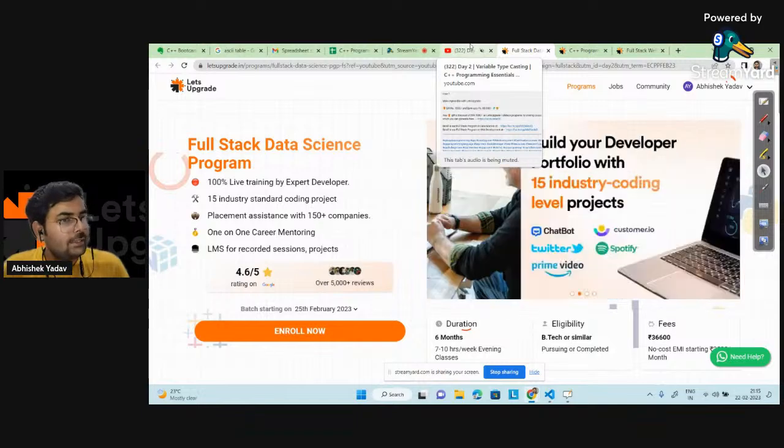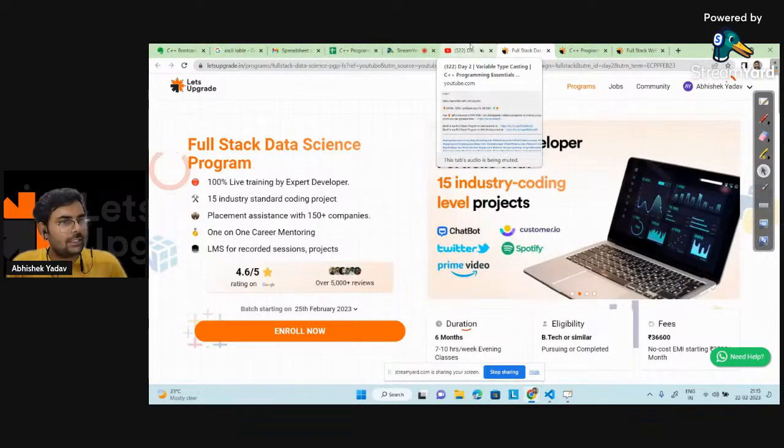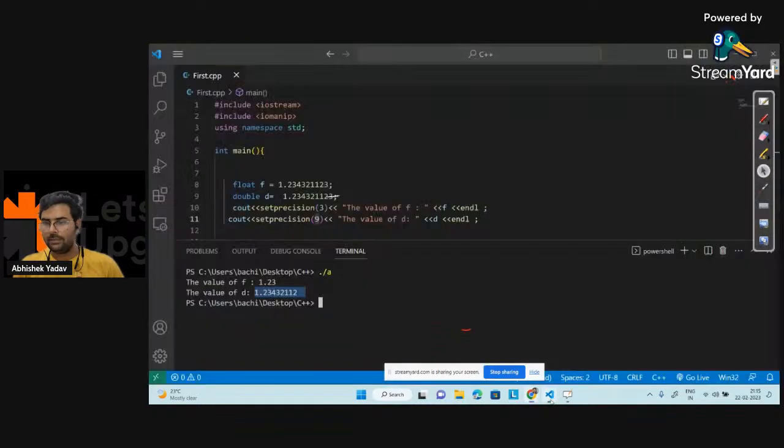But in float only 6 decimals are acceptable. Okay, Mamta, let me see this part. You are saying, what if I set precision 9 here? Let's see.